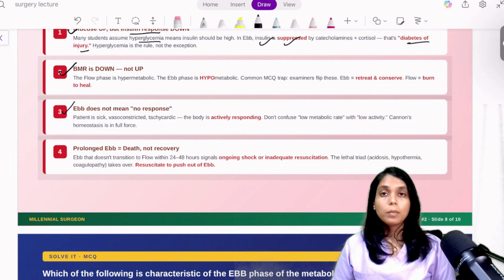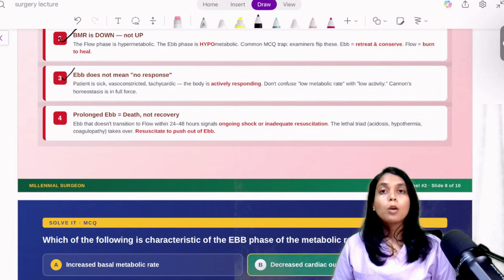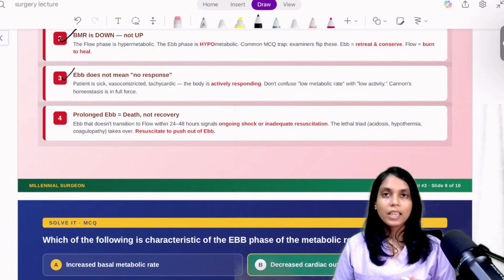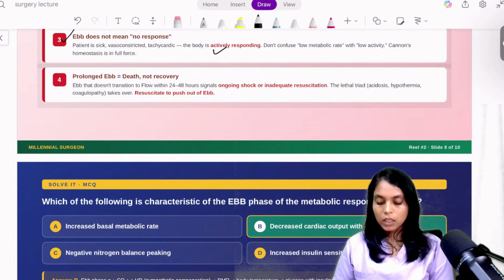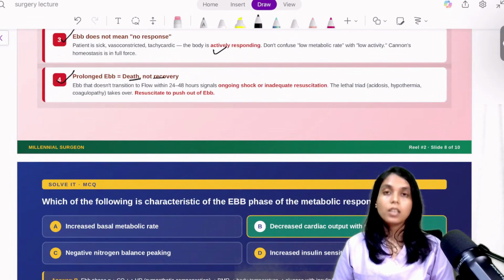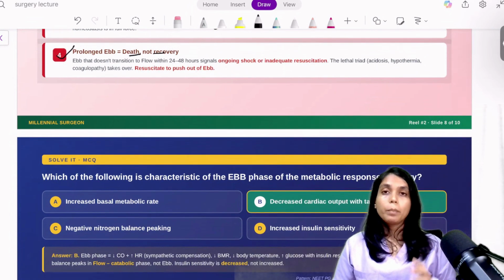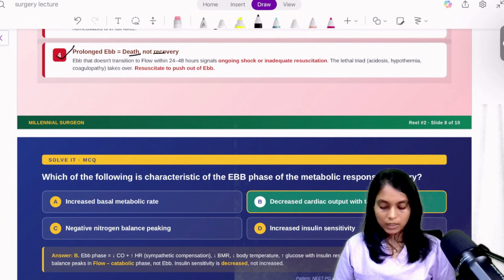And if your BMR is low, don't assume that the body is in no response. The body is responding, but quite differently. So the F phase is an active phase, it is not a passive phase. Just because BMR is low, that doesn't mean that the body is in a passive state. It is an active phase. It is trying to protect the vital organs. Okay, and yes, if there is a prolonged F phase, that means there is a probable chance of death and not recovery. Okay, so the patient should get promoted from ebb to flow phase within 24 to 48 hours.